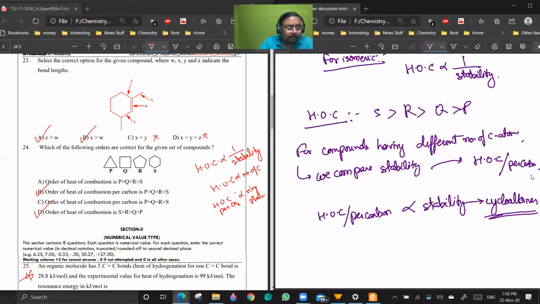Is it clear? Okay, just 1 minute. Heat of combustion per carbon should be inversely proportional to stability now. So cyclopropane will have the highest heat of combustion per unit carbon. So P will be greater than Q, greater than R, greater than S.